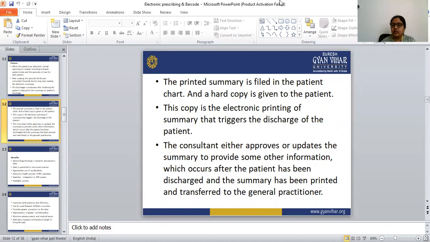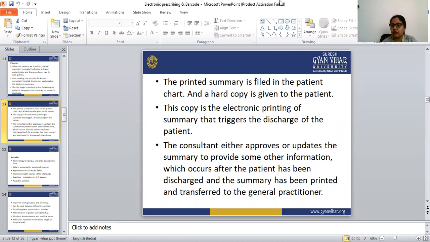The consultant either approves or updates the summary, if he or she wants to provide some other information. That updating occurs after the patient has been discharged.